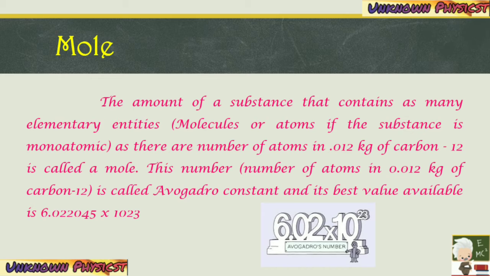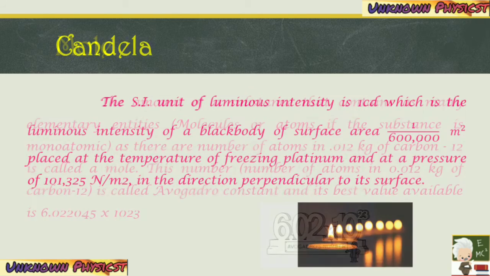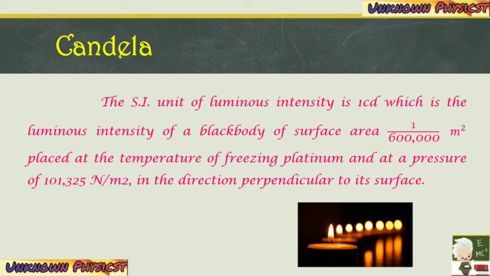The number of atoms in 0.012 kg of carbon 12 is called a mole. So this number, the number of atoms in 0.012 kg of carbon 12, is called the Avogadro constant, and its best available value is 6.022045 into 10 power 23.